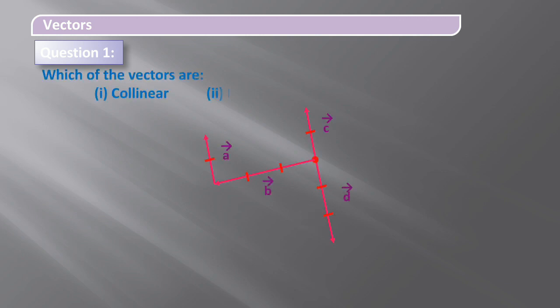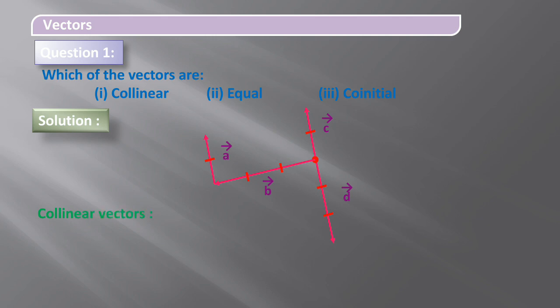Based on all these, we will now solve some examples. Question number 1. Which of the vectors are collinear, equal and co-initial? Observe here, students. Here we have some vectors A, B, C and D. Here we can classify collinear, equal and co-initial vectors.